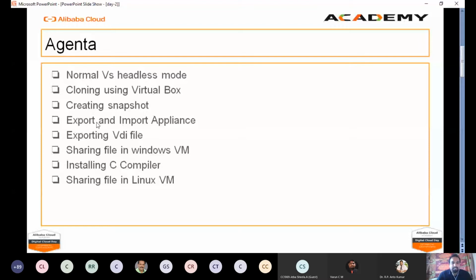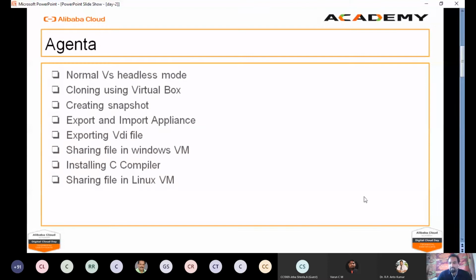And then I created an appliance. I exported an appliance, and the appliance is stored in OVA format. And then finally I imported an appliance. Then I created a new virtual machine by using the VDI format, the VDI file, that is the virtual disk image file. This is a file format of VirtualBox. Using that I created a machine without providing the configuration. I created the machine from the existing virtual machine image files.